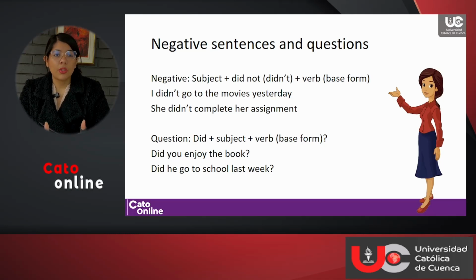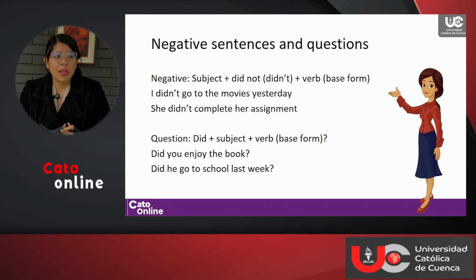Please pay attention to the verb. Even though before we learned about the regular and irregular verbs, when you are talking in a negative sentence and you use didn't, then the verb goes back to the base form of the verb. So you don't need to say she didn't went. You need to say she didn't go. All right? That is very important.